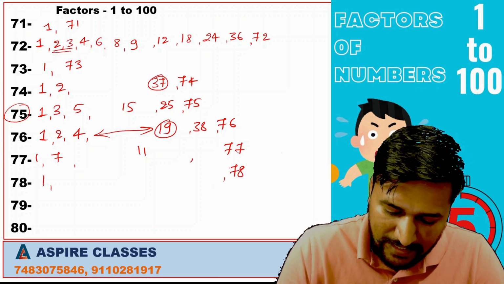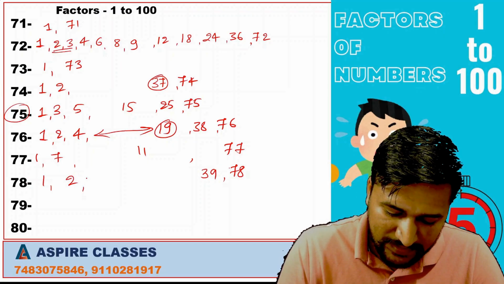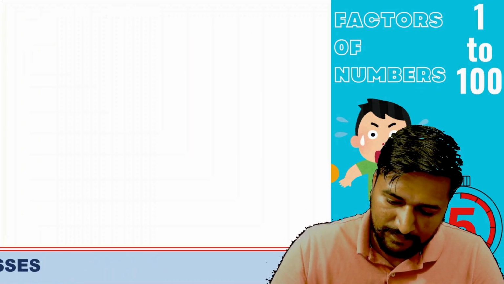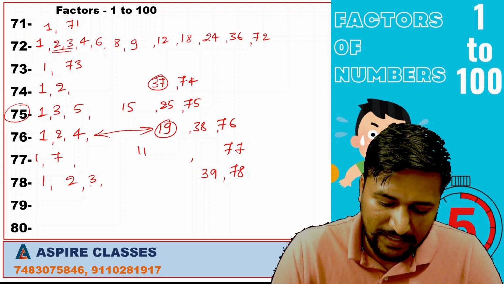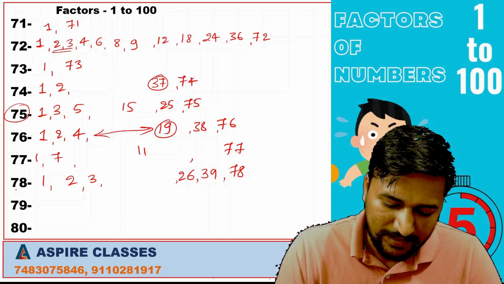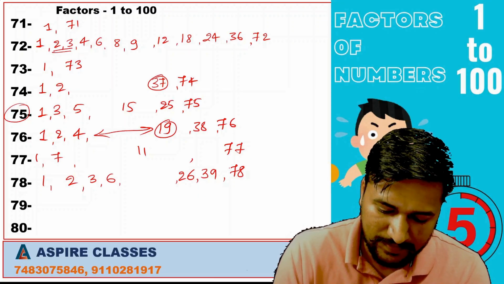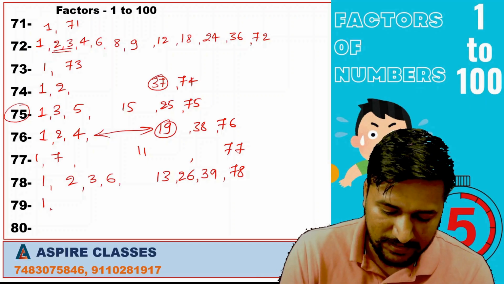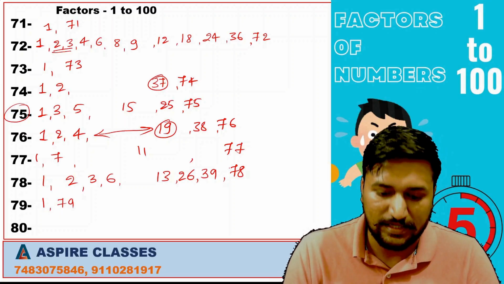1, 78, 2, 3 2s are 6, 2 9s are 18. This number is divisible by 3. This number is divisible by 3. 3 2s are 6. 3 6s are 18. Next, it is divisible by 6 also. 6 1s are 6. 6 3s are 18. 79 is a prime number, so its factors are 1 and 79 only.